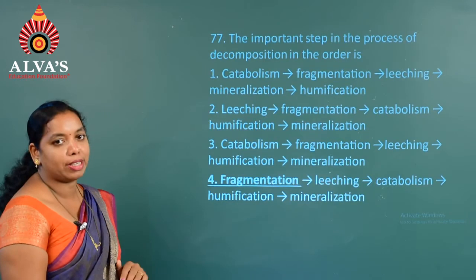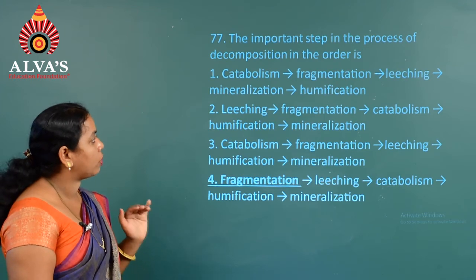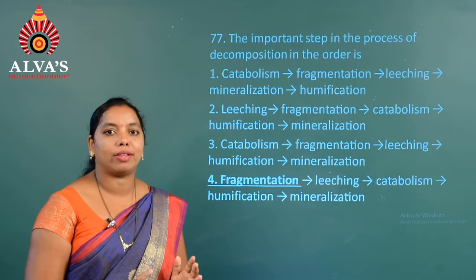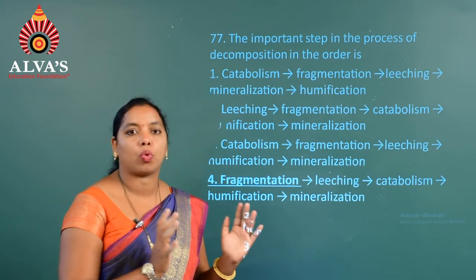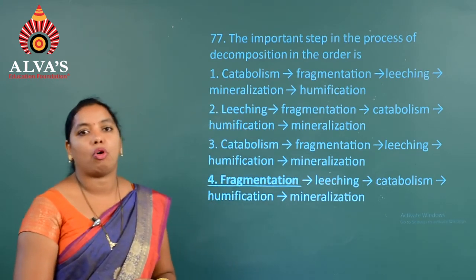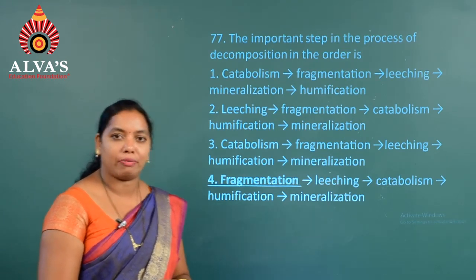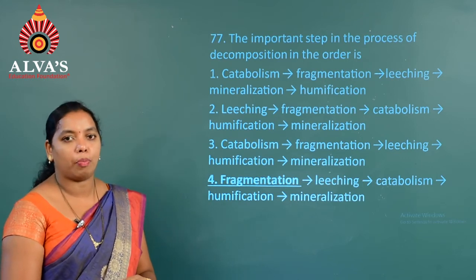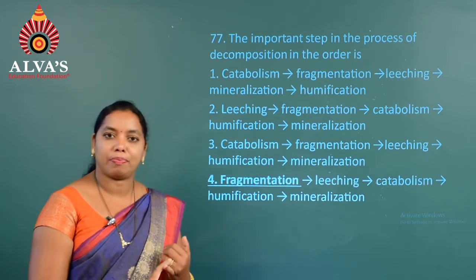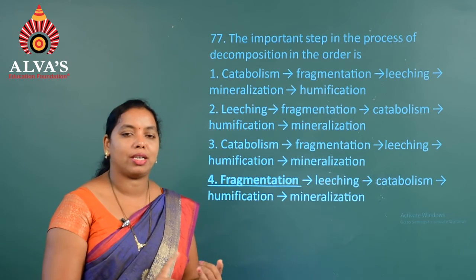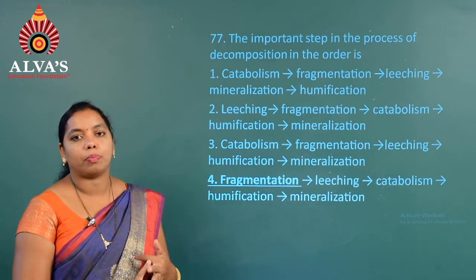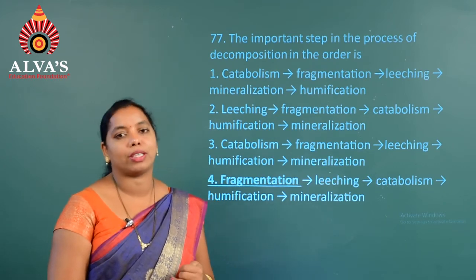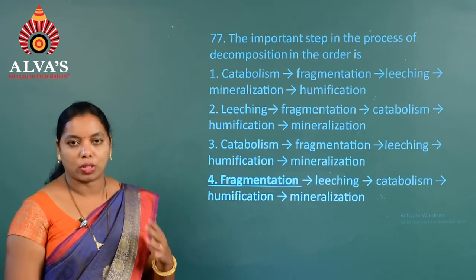Moving on to question number 77. The important steps in the process of decomposition, in order. Decomposition is the process in which the larger substrates are broken down into simpler ones with the help of decomposers like bacteria, fungi, or earthworms. This is carried out with the help of the following steps. The first process is fragmentation, the second process is leaching, the third process is catabolism, the fourth process is humification, and the fifth process is mineralization. So this is the order.